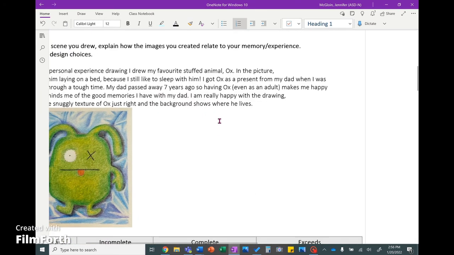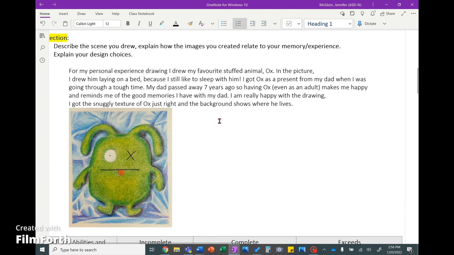So I said, for my personal experience drawing, I drew my favorite stuffed animal, Ox. Do you know why his name is Ox? Can you guess? Look at his eyeballs. OX. In the picture, I drew him laying on a bed because I still like to sleep with him.